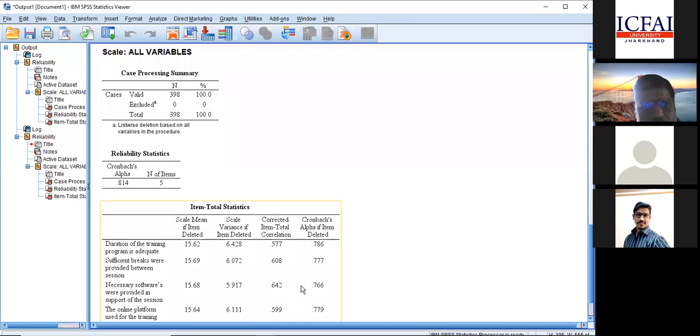So the interpretation is, if you are running a pilot test, you check the Cronbach alpha and find out which items have lesser influence on the construct, and be very cautious while collecting data for the pilot testing. Ensure that you are getting the right kind of response.